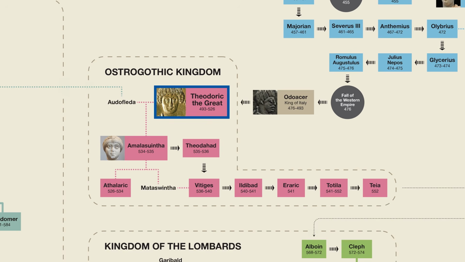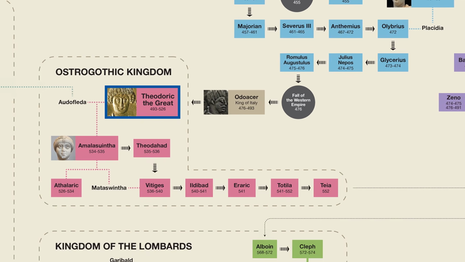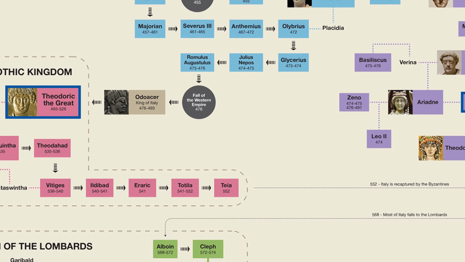On the ground, things were actually business as usual as well. Roman citizens were still governed by Roman law, while the Goths were governed by Gothic law. And Theodoric poured lots of money into repairing Rome. However, the good relationship between East and West eventually started to deteriorate.